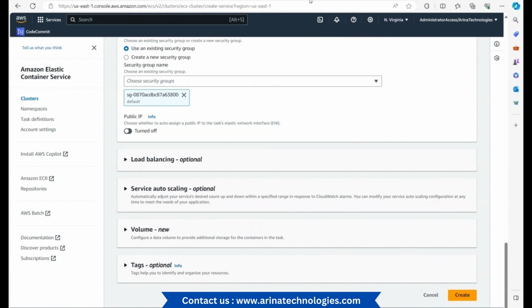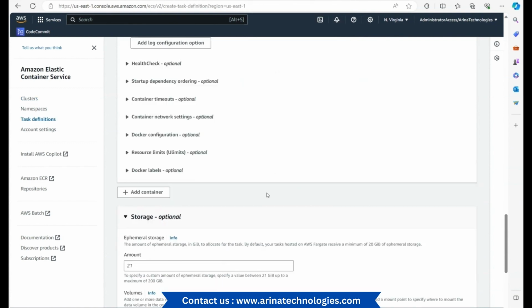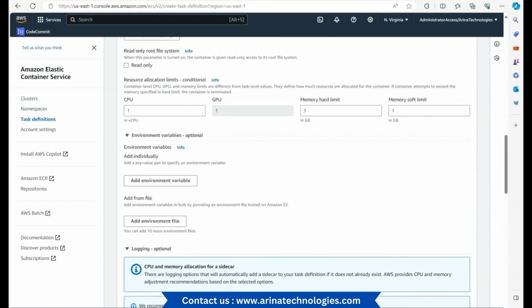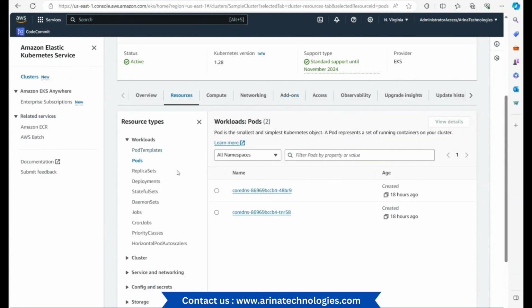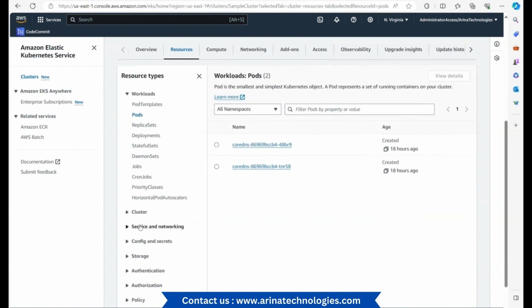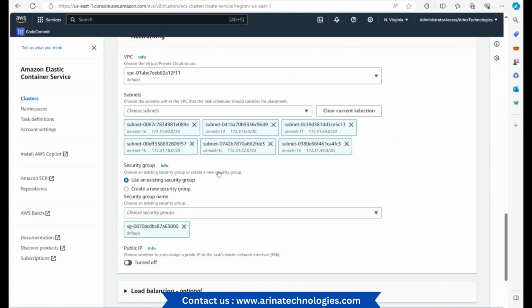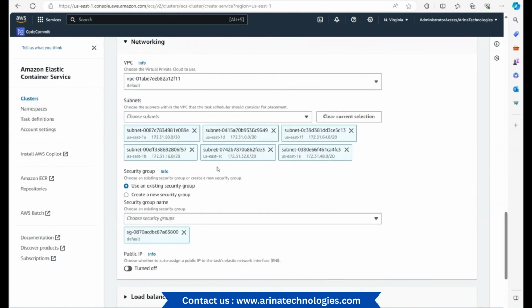Now comparing it with Kubernetes, we see a different terminology. We have a cluster, but what we have is pods and nodes. In ECS we have a service and we have tasks. A node is analogous to a service, while a pod is analogous to a task, a task definition or a container.